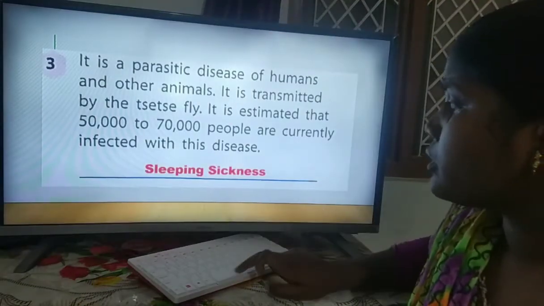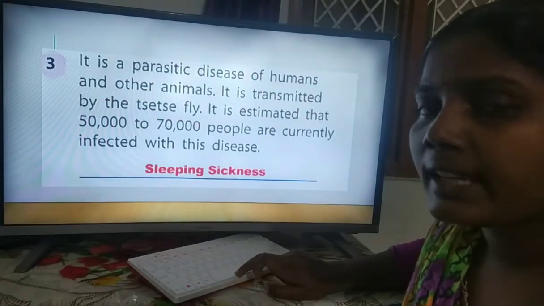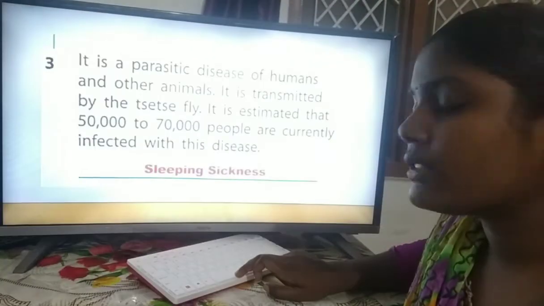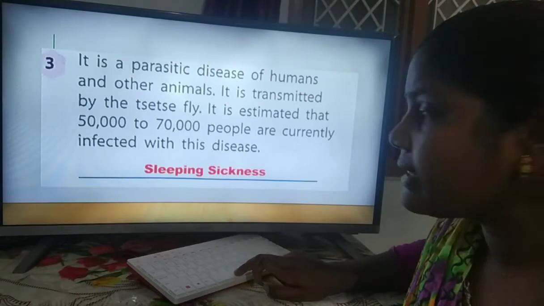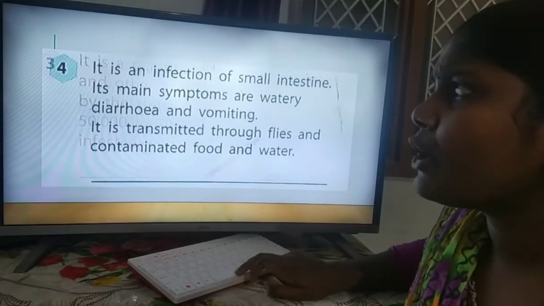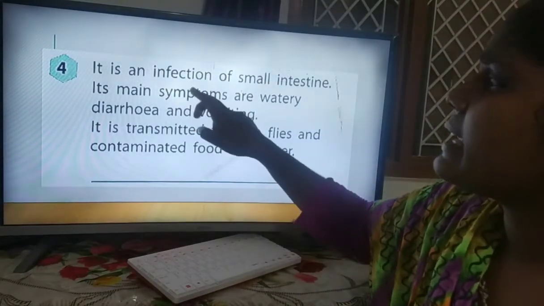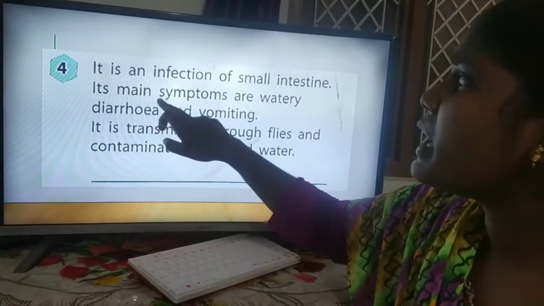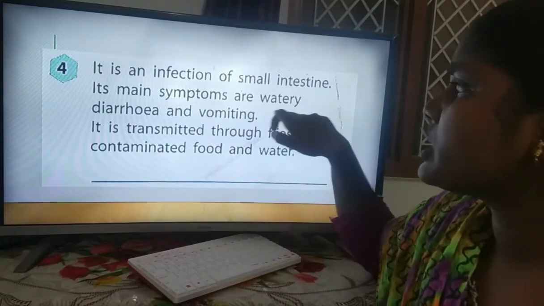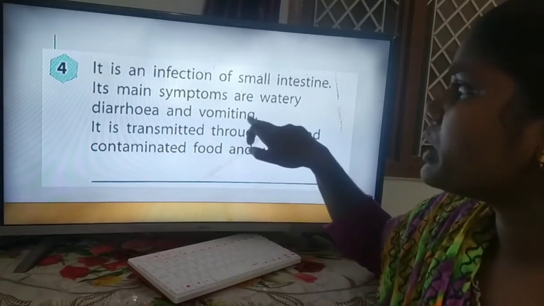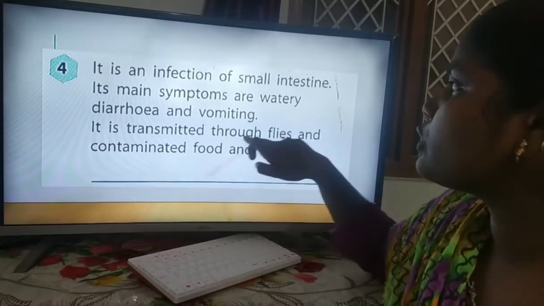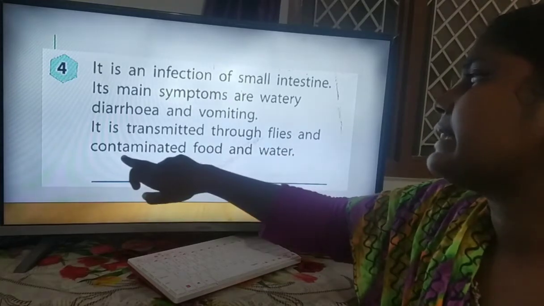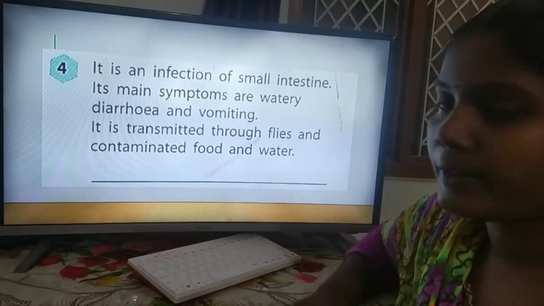So the first one is ringworm, the second disease is rabies, the third is sleeping sickness, and the fourth one is an infection of the small intestine. Its main symptoms are watery diarrhea and vomiting. It is transmitted through flies and contaminated food and water.